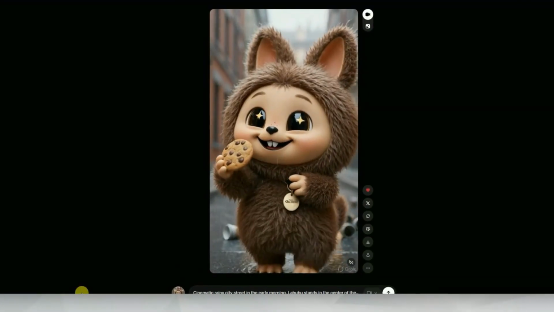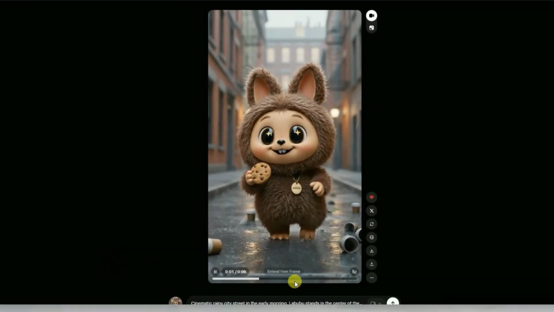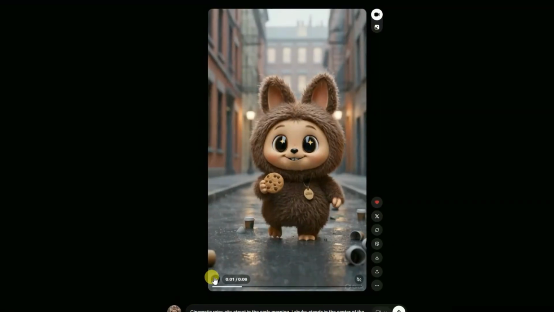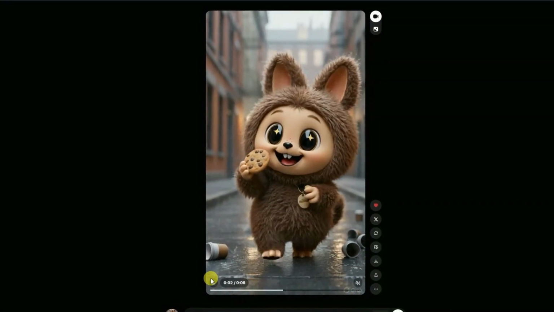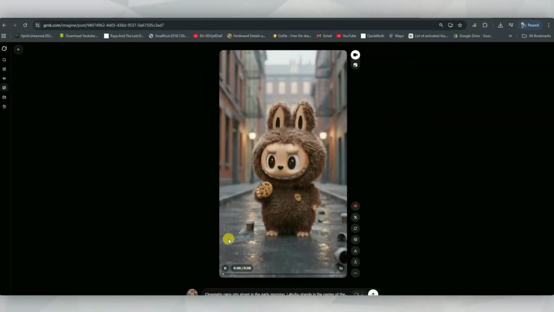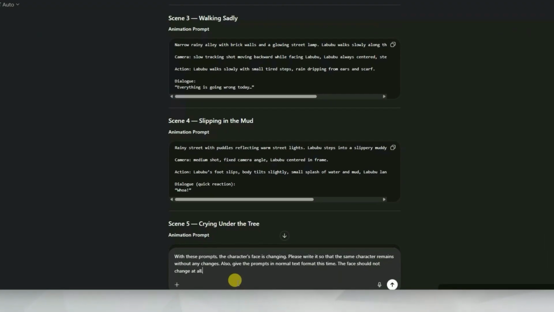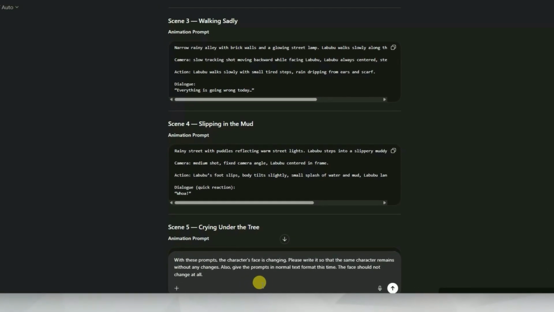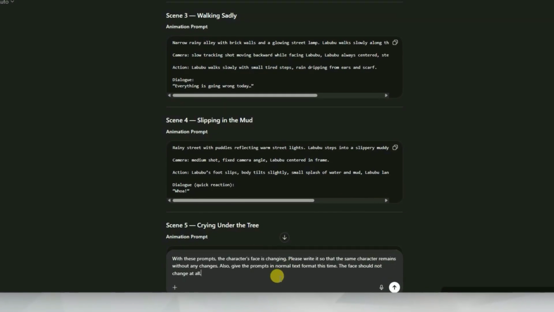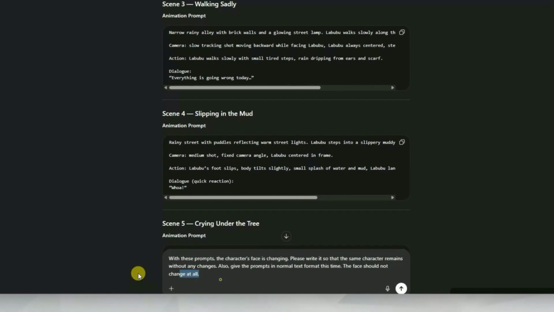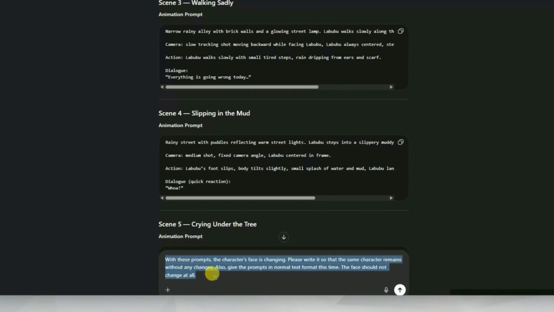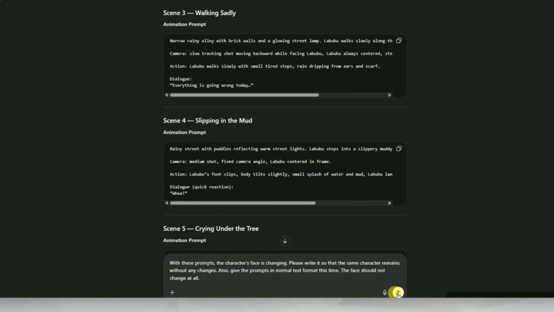But here's something you might notice. If you look closely, sometimes the facial structure or facial details start changing in the video, and that's not what we want. We want the character to stay consistent. So what do we do? We go back to ChatGPT and explain the issue clearly. We ask it to write a prompt where only the body animation happens, or maybe just camera movement happens, but the face structure and facial features do not change at all. You can also just copy my exact prompt if you want better results.